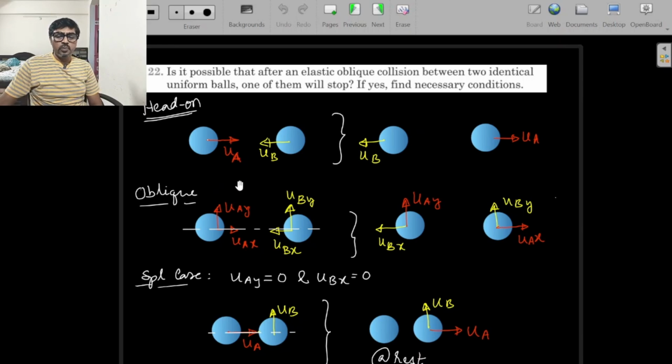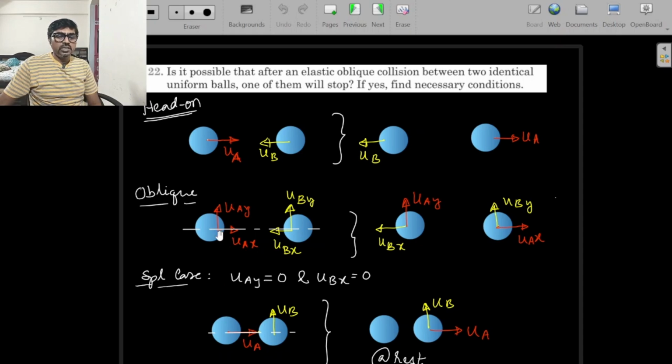Now let's go to oblique collision. In oblique collision, in addition to velocities along the line of impact, you will have velocities perpendicular to the line of impact also. Let's assume that this white line is the line of impact and the gap between them is negligible. I have shown the gap exaggerated, but it's very small. Otherwise, next moment they will move in some other direction and collision happens in some other direction. So I am assuming that the gap is negligible.